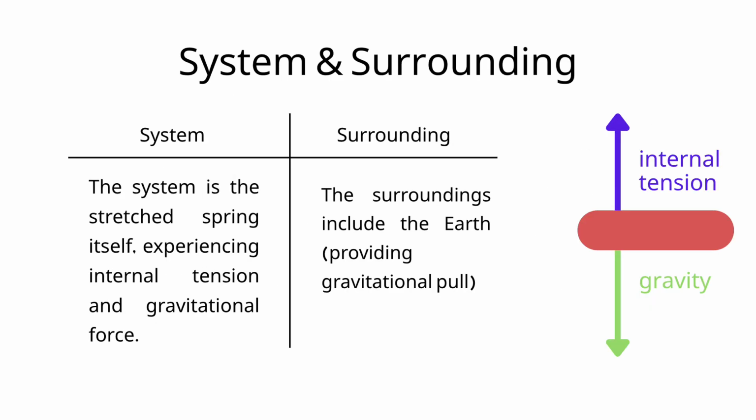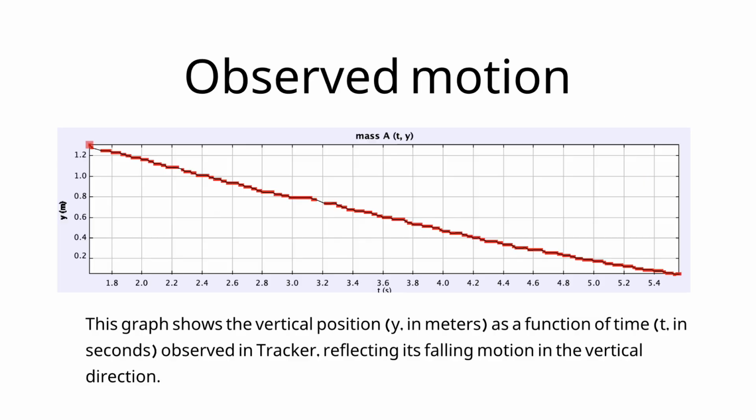According to the diagram, there are two forces on the spring. So for the system, it's the spring itself, and the surroundings include the Earth providing gravitational pull.